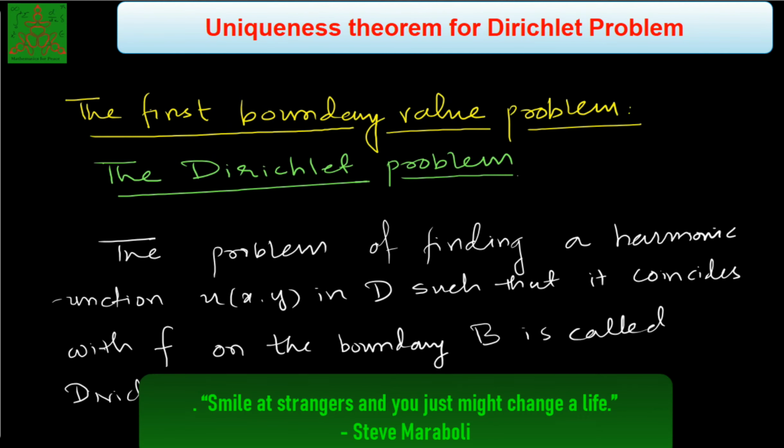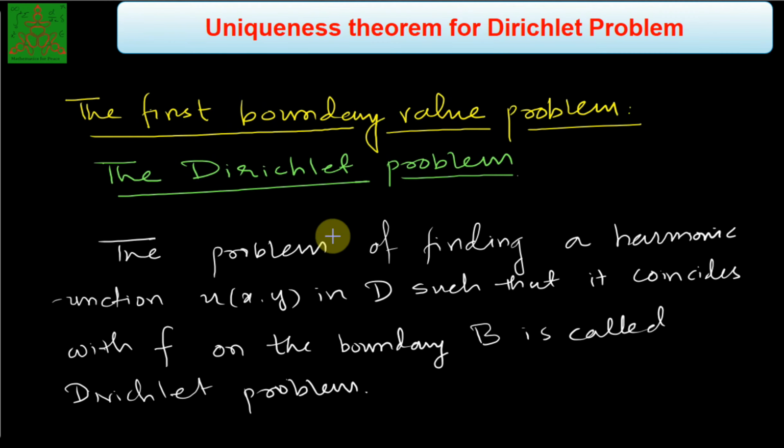In this video, we're talking about uniqueness of Dirichlet problem. For that, we need to recall what is the Dirichlet problem. A Dirichlet problem is known as the first boundary value problem, and which is stated like this.